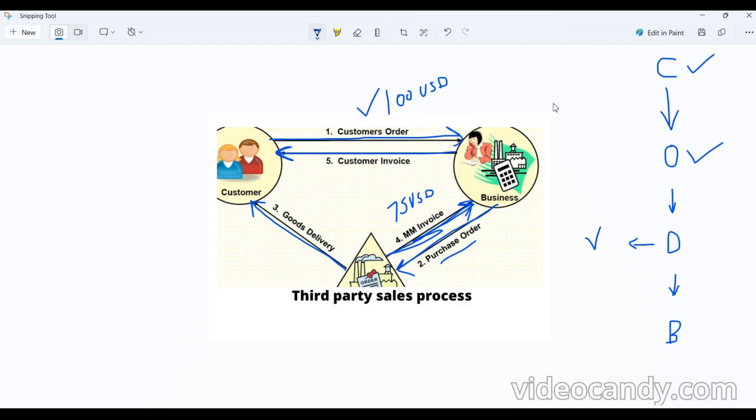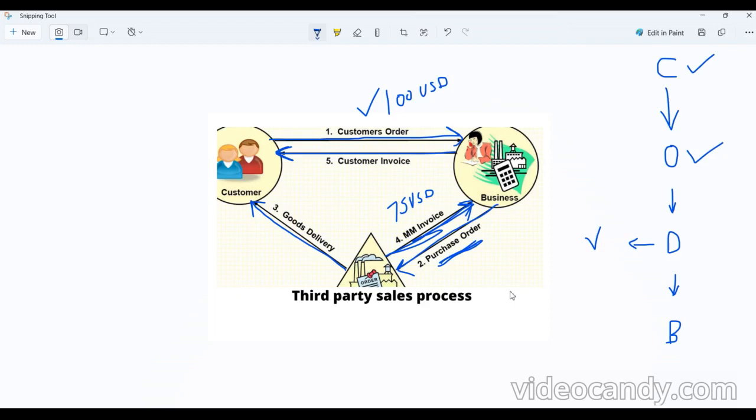See, very simple. Normally the customer orders from us and we deliver. In this case, we are asking our vendor to deliver. So the third party is involved in this process, and we call this third party sales. The only thing is that we have additionally added the vendor, and we give an order to him, a purchase order, because we need to purchase. If we don't give any purchase order, they cannot procure. That is the only thing here.